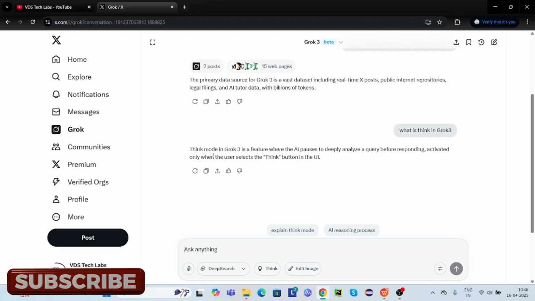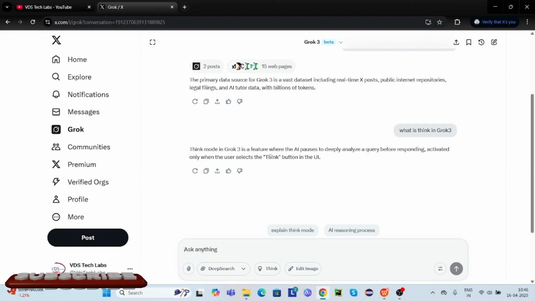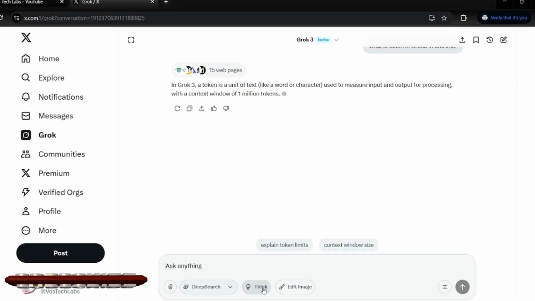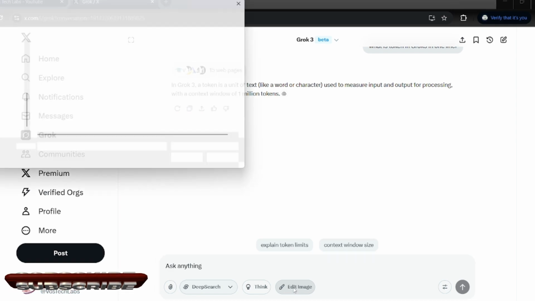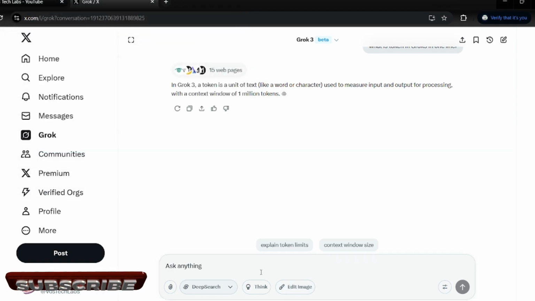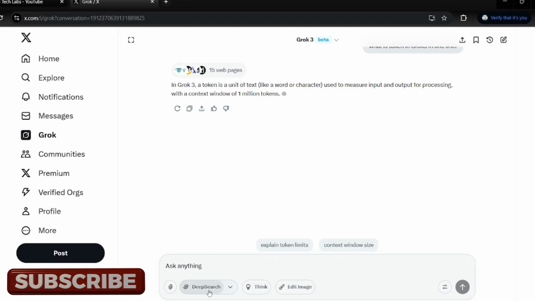Think mode in Grok 3 is a feature where the AI pauses to deeply analyze a query before responding. Activated only when the user selects the Think button in the UI. Right? We can also edit images. So these are the ways we can converse. We can start a conversation. I'll not go for deep search or any other mode.